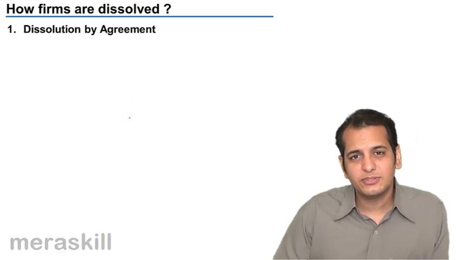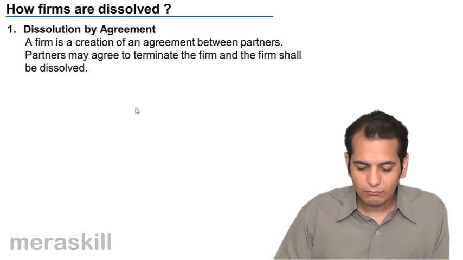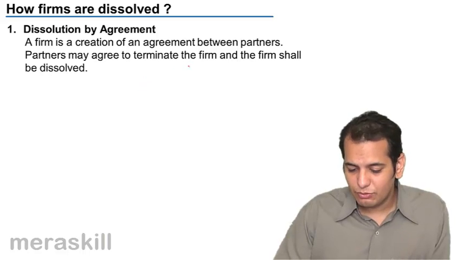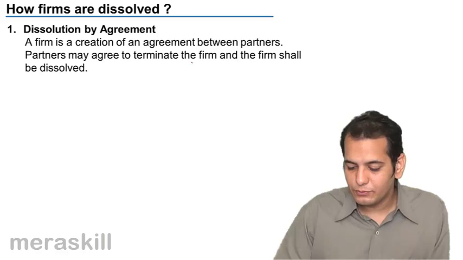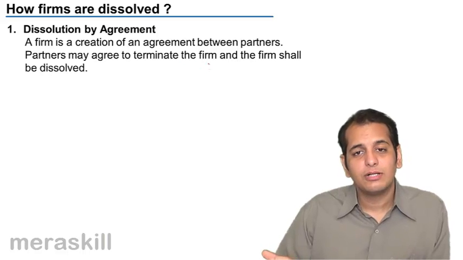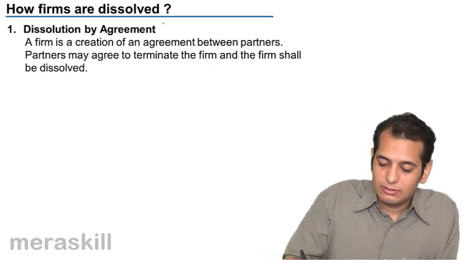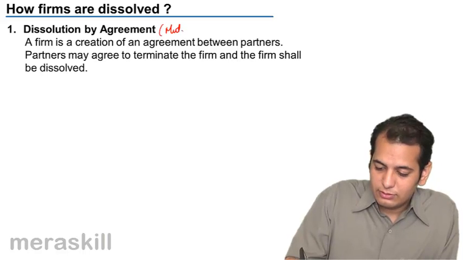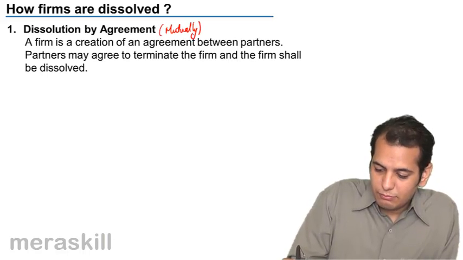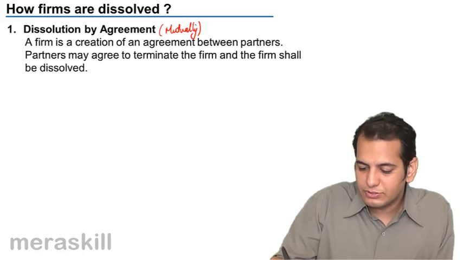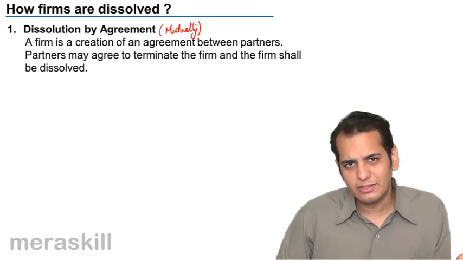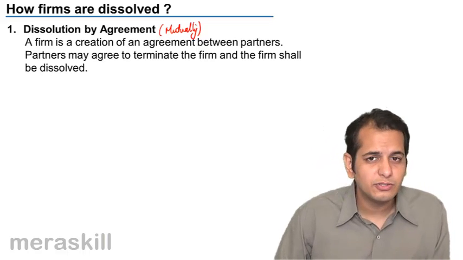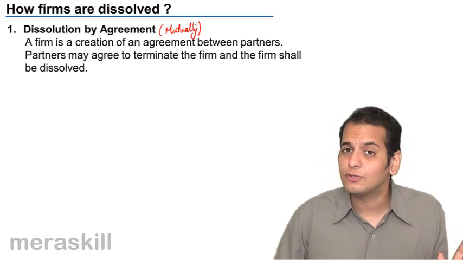First, dissolution by agreement. A firm is a creation of an agreement between partners. Partners may agree to terminate the firm and the firm shall be dissolved. So, this is when the partners mutually agree with each other to dissolve the firm. And all of them agree that, okay, the firm has to be dissolved. The firm gets dissolved.